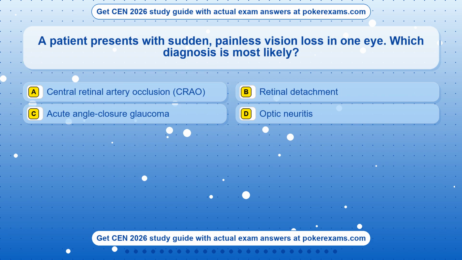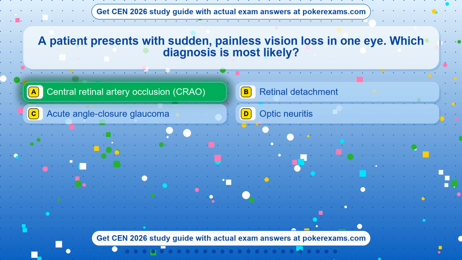Question 5. A patient presents with sudden, painless vision loss in one eye. Which diagnosis is most likely? Option A. Central retinal artery occlusion, CRAO. Option B. Retinal detachment. Option C. Acute angle closure glaucoma. Option D. Optic neuritis. The correct answer is option A.